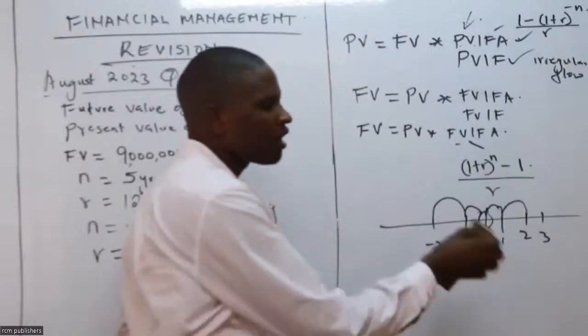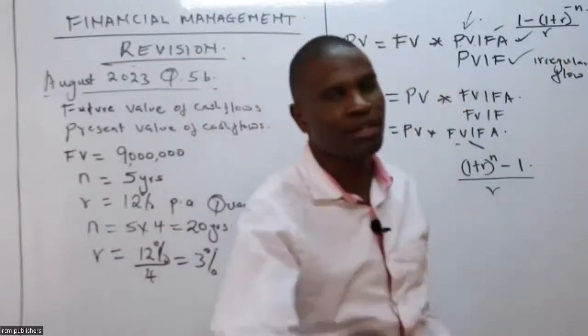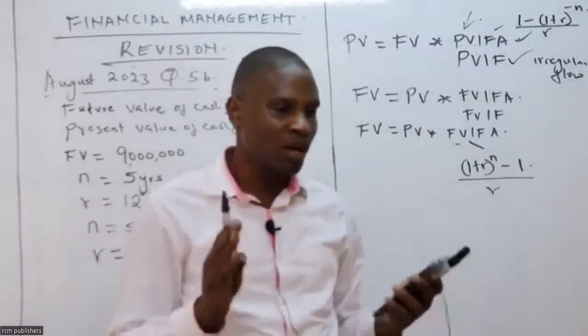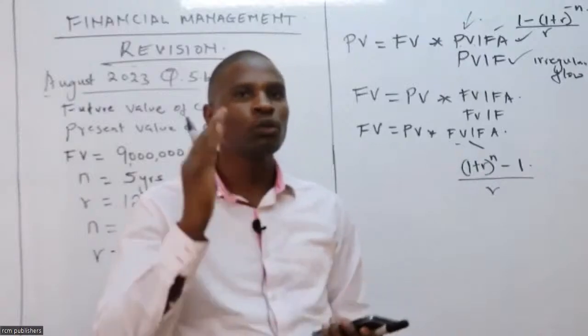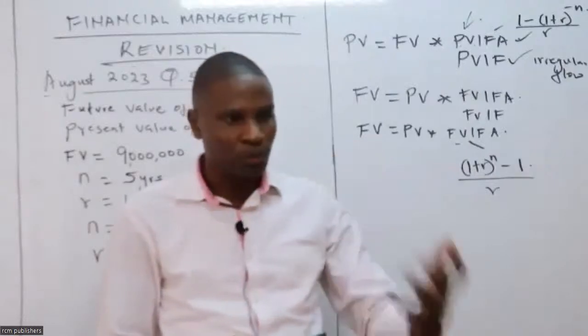Please confirm whether we are together up to that point, because that is important. That is the basic of this question. Are we together? Is there anybody with a question? I don't want anyone to hang when we are compounding and when we are discounting.